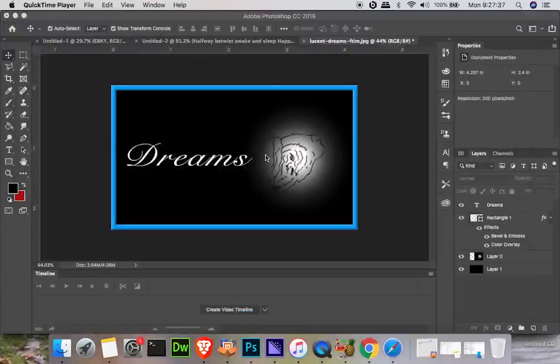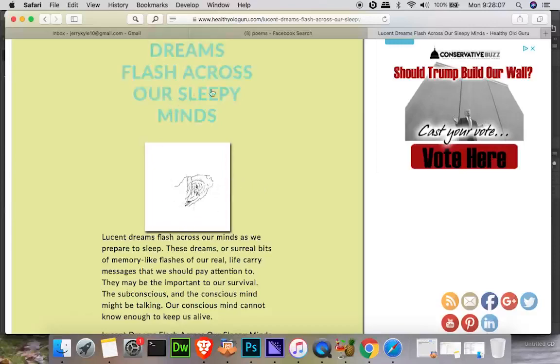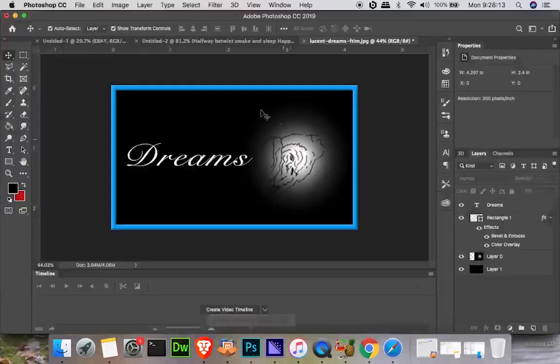Okay, I did some editing to the picture. I put the script text and a border around it, and you can see the graphic. There's a little spotlight on the character, a little face under a blanket, and this is what I'm going to upload. I did this for a couple reasons. Number one, the ratio on Facebook to share posts is like 1280 by 720. The other thing is this image is low pixel, so whenever I go to share it on Facebook, it's not going to bring in the image correctly. And also, just to give it some visual enhancement, it tells you what the poem is about, dreams.